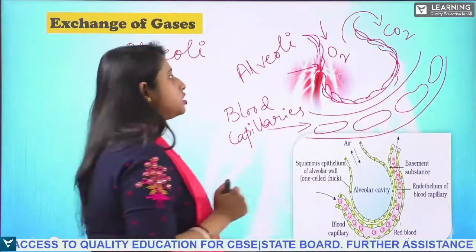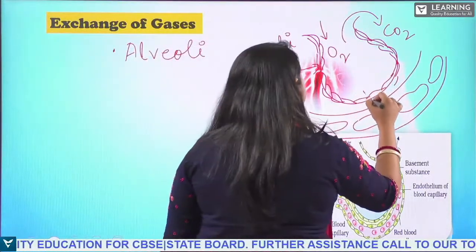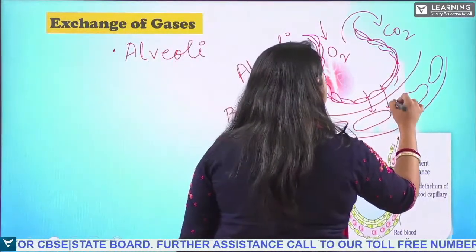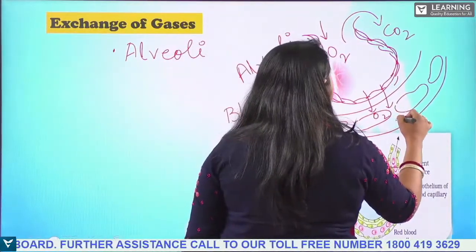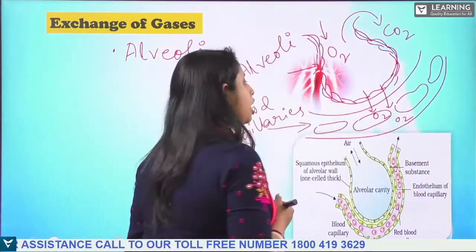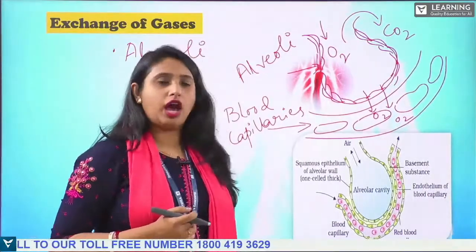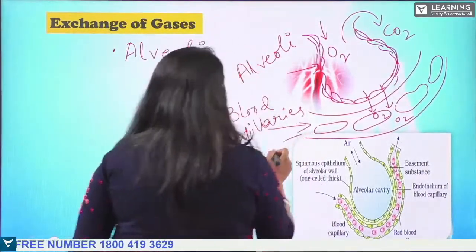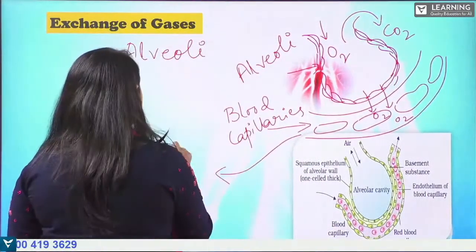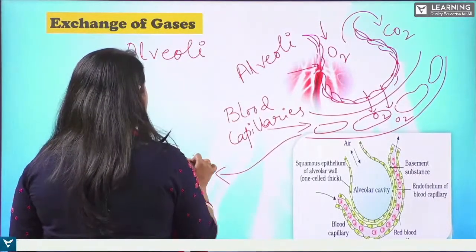So the oxygen rich blood will come from the alveoli and go to the blood capillaries, and it will be transported to the body tissues.